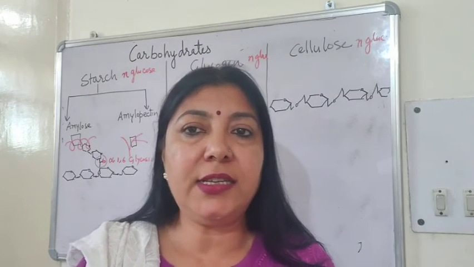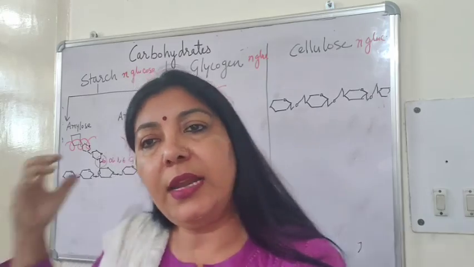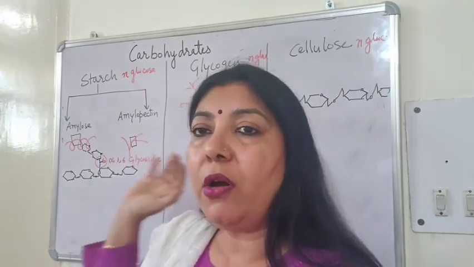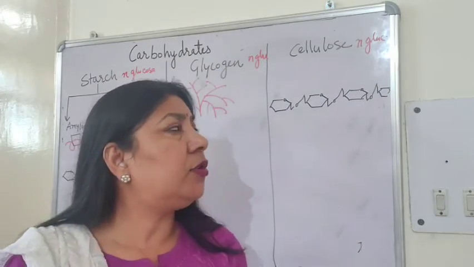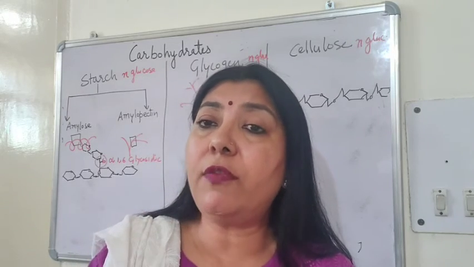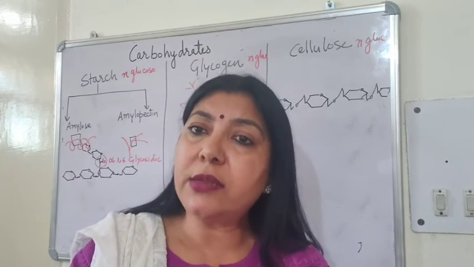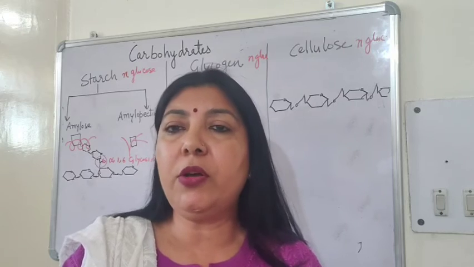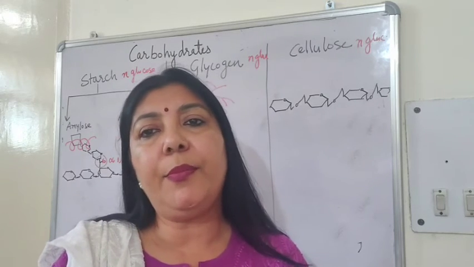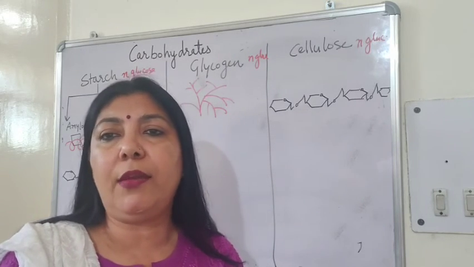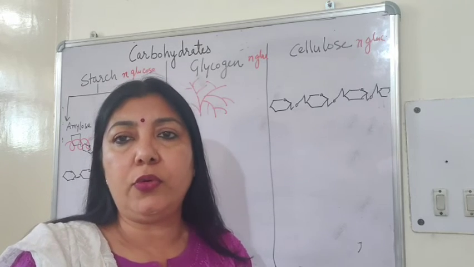Whereas humans cannot digest it. We can only digest either starch or glycogen. The basic function of cellulose in plants is structural firmity because all the cell walls are made up of cellulose. Primary cell walls are made up of cellulose.